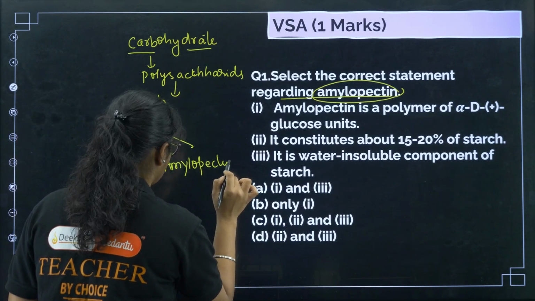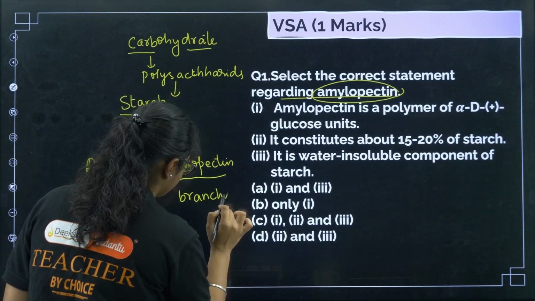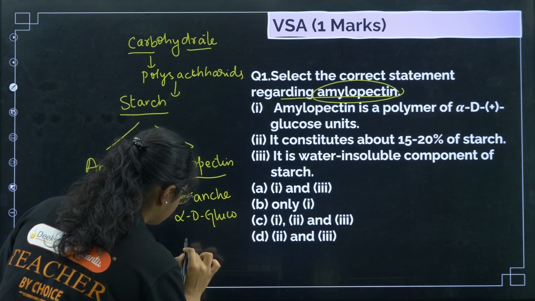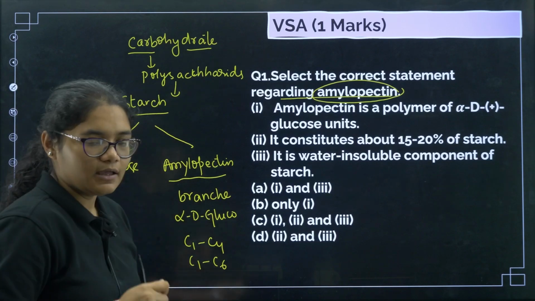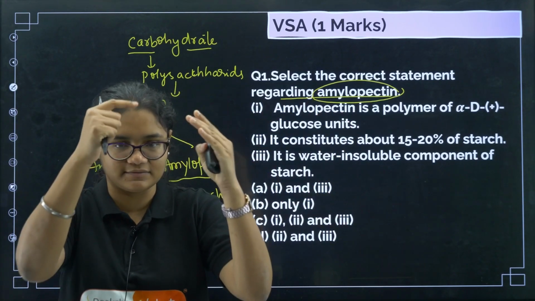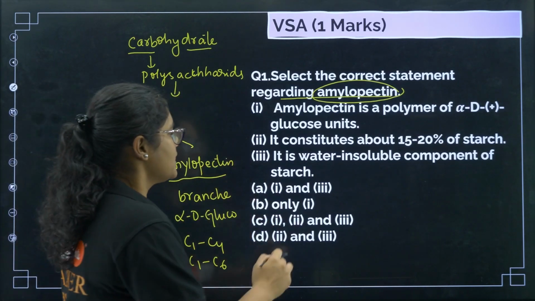Amylopectin is a branched polymer of alpha D glucose. It has C1-C4 linkage and C1-C6 linkage. Now I think you can answer this question.